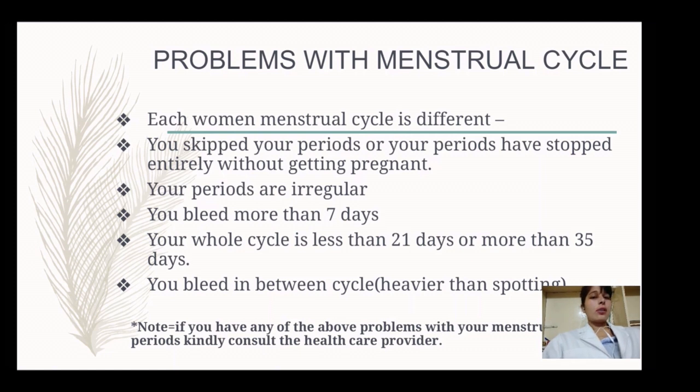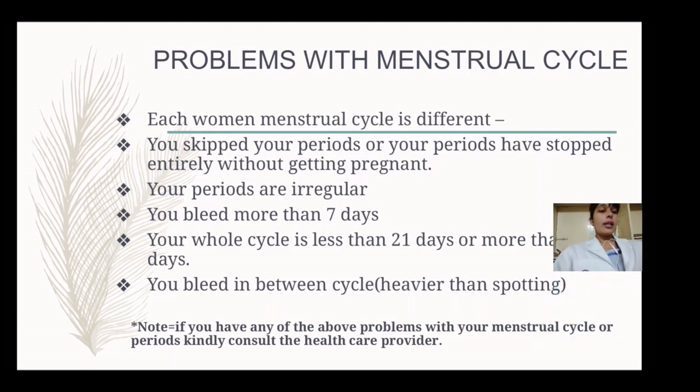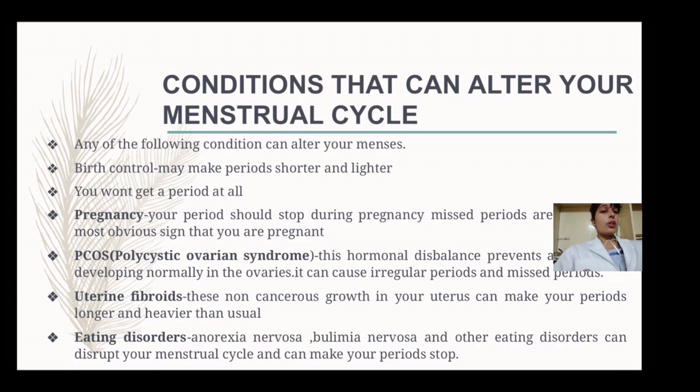Your periods are irregular and you bleed more than 7 days, meaning the menses phase is prolonged. If you have a prolonged menses phase of more than 7 days, if the whole cycle is less than 21 days or more than 35 days, or if you bleed in between the cycle, other than the menstrual phase, and it is more than a spot, then you may be having some serious problems. So you need to consult your healthcare provider to prevent further complications.